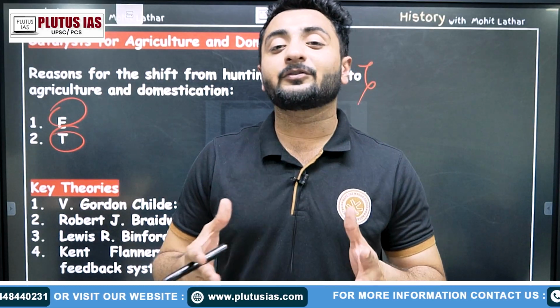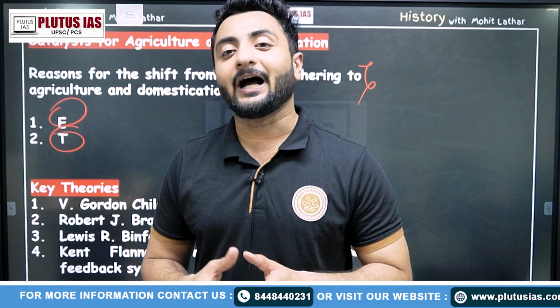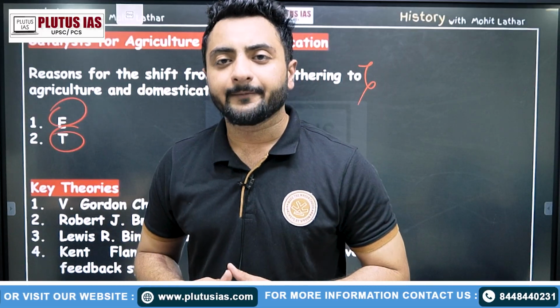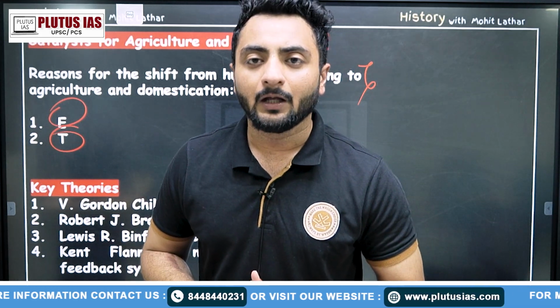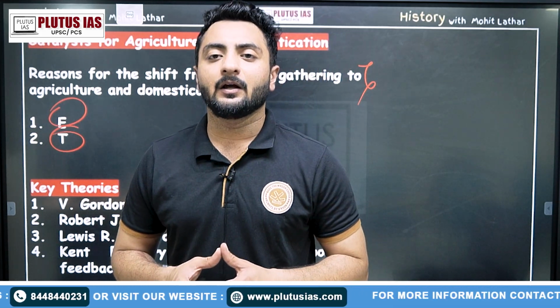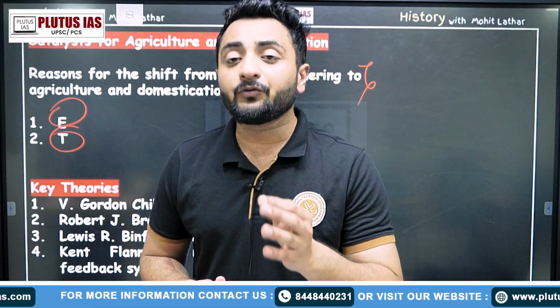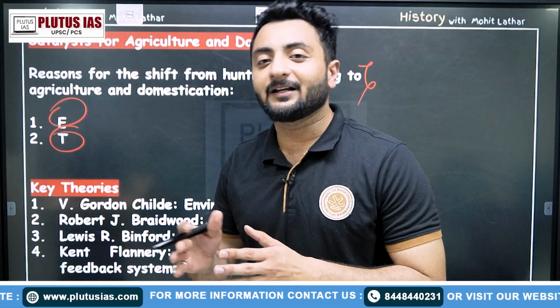How environment? The Paleolithic period was all about the Pleistocene era, and the Pleistocene era is associated with the Ice Age. Gradually, when the climate became moderate, we see many arid regions in the Holocene era. And during the Neolithic age, people found many places where they could grow crops. So that was the environmental factor which led to this transition from hunting and gathering to agricultural produce.